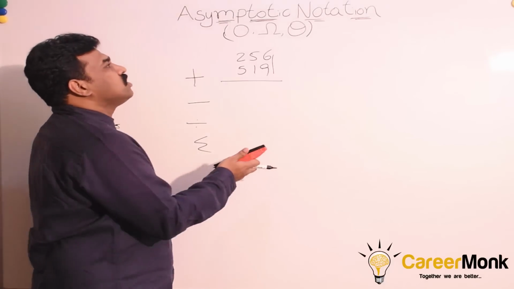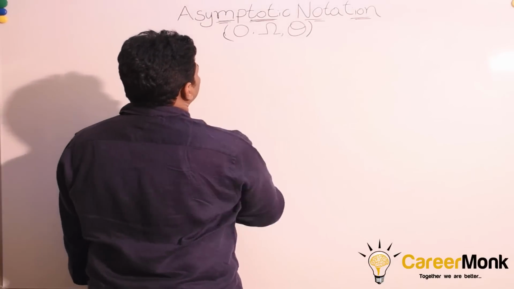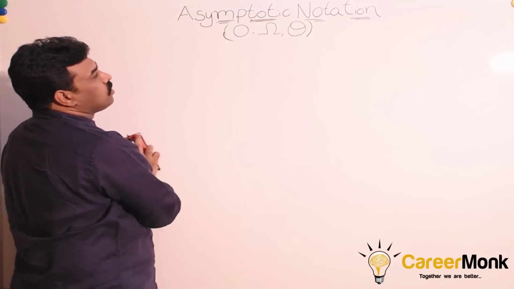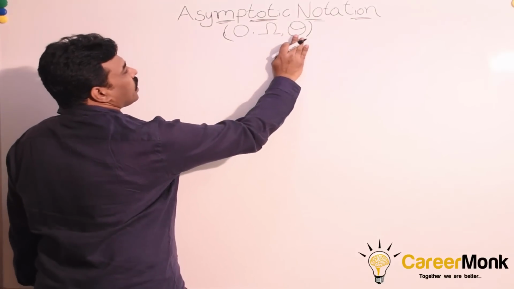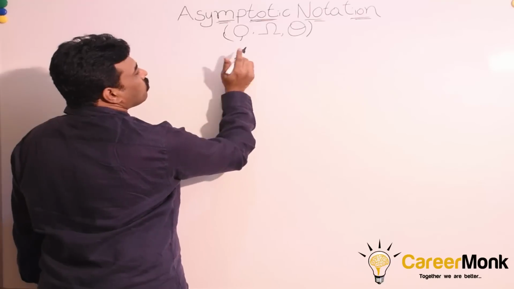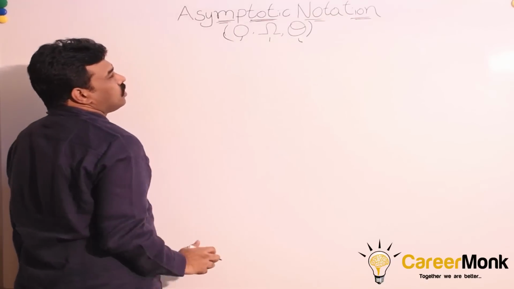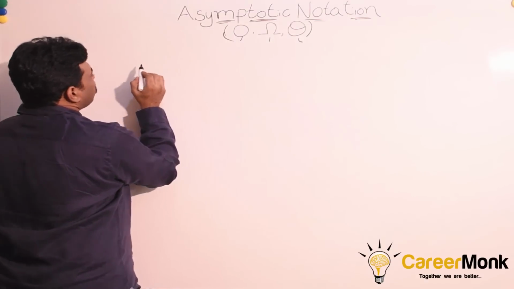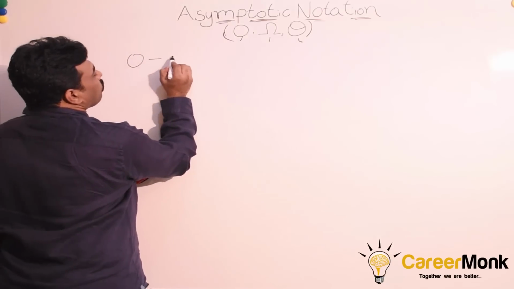Right? So that is why we are calling them as asymptotic notation, and we are using three symbols for that: big O, omega, and theta. This we call it as big O, omega, and theta. There are other names for this one. So big O is also called upper bounding function.